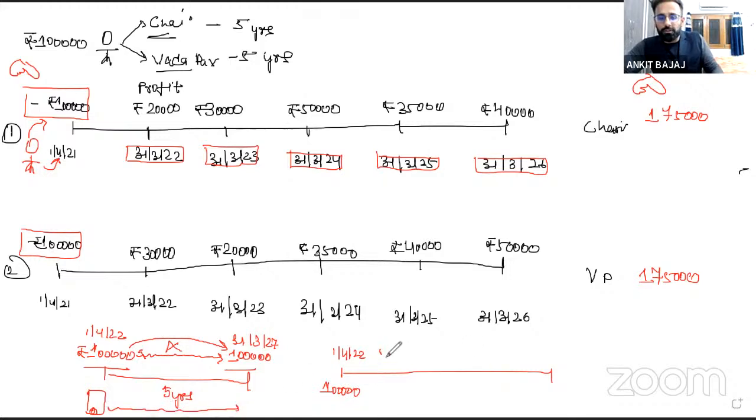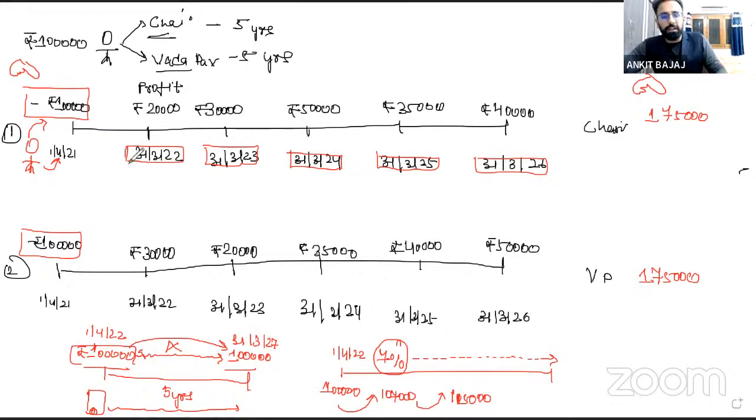Because I think you have heard about the concept of inflation rate, and the current inflation rate is around 7%, right? Every year this inflation rate will prevail. Today's inflation rate is 7%. Next year again the inflation rate will be 7%, again 7%. So the price of the product will increase every year by 7%. Next year if you want to buy this iPhone, you need to pay 1,07,000 rupees. Again next year, you need to add 7% more, so it will be around 1,15,000 rupees, right? So every year the cost will increase. If you are not able to generate return from your money, definitely your money will depreciate, right?